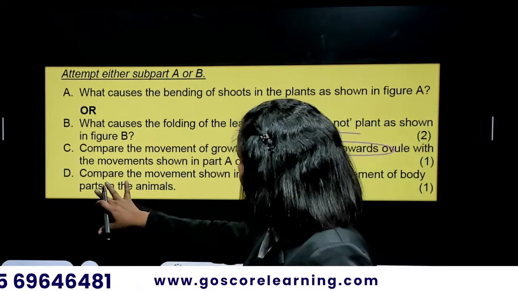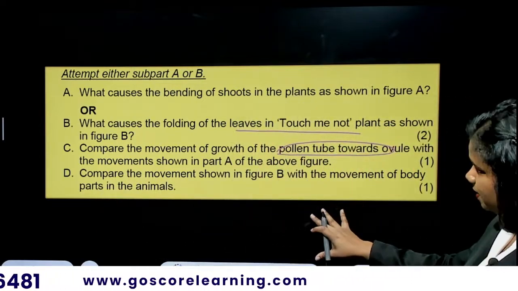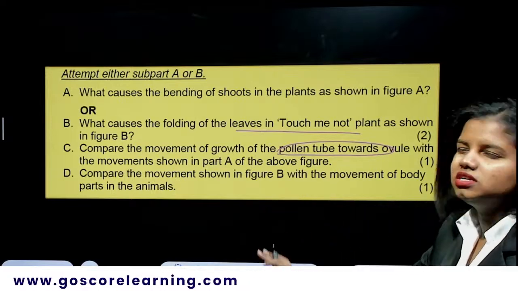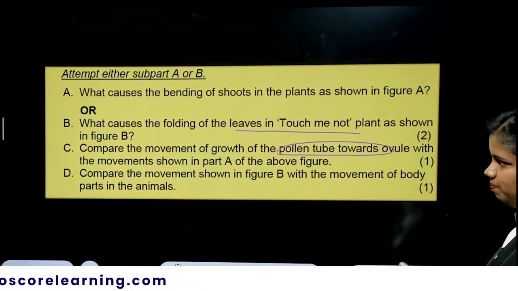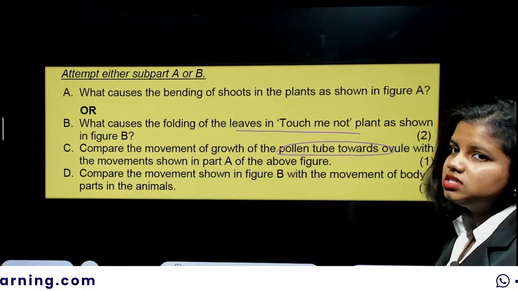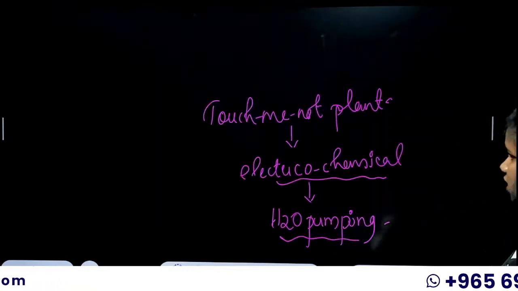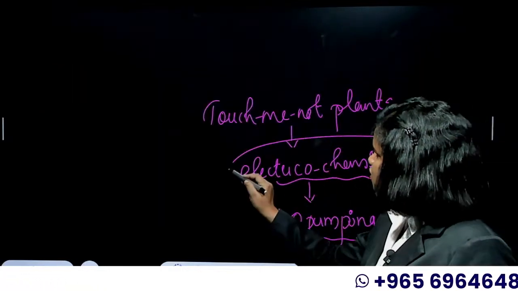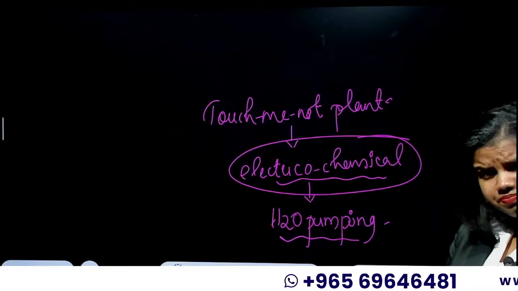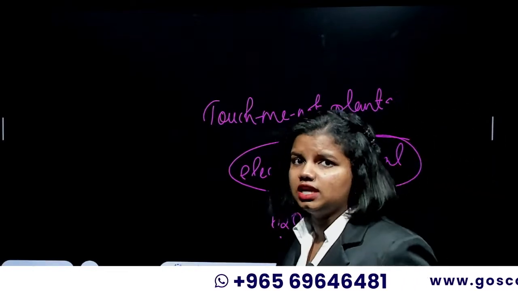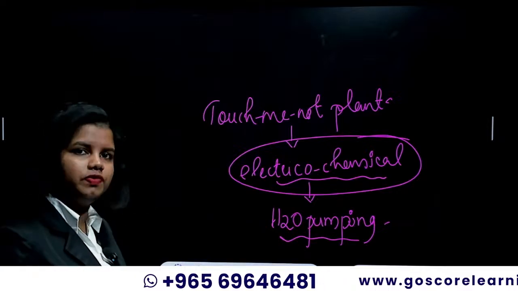And finally, compare the movement shown in figure B with the movement of the body parts in animals. So B is talking about the nastic movement. As I have said, in the touch-me-not plant, there are these electrochemical activities happening, which lead to the drooping effect.